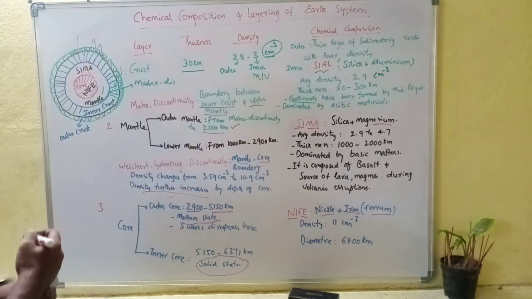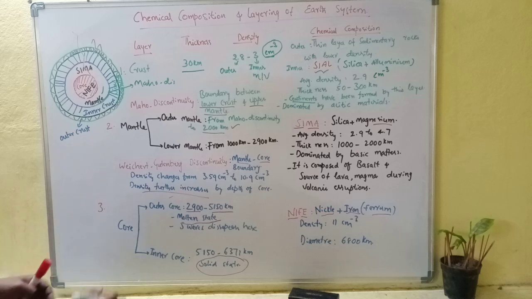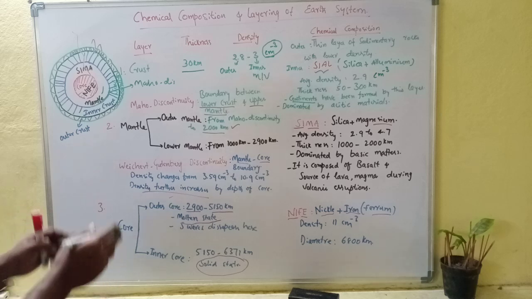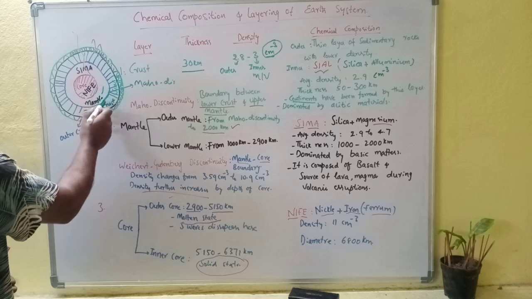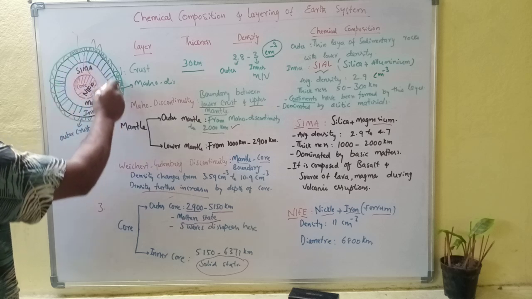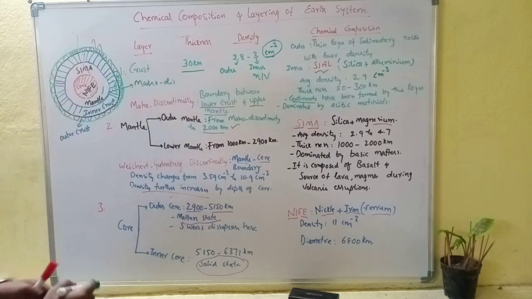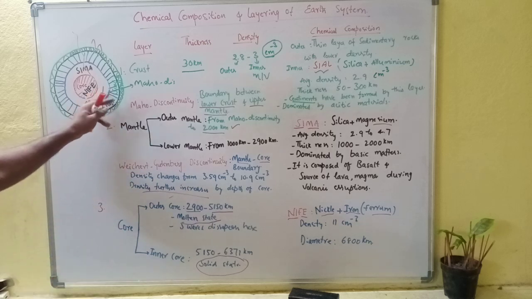After the crust we will face the Moho discontinuity. The Moho discontinuity is the boundary line between the lower crust and the mantle. So this boundary we can call the Moho discontinuity. After this Moho discontinuity, we will get the mantle portion.